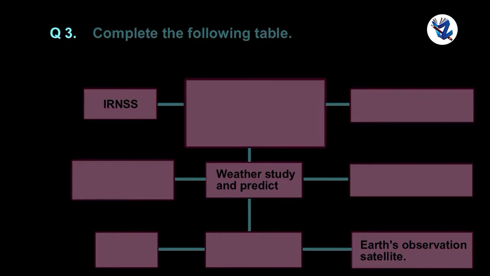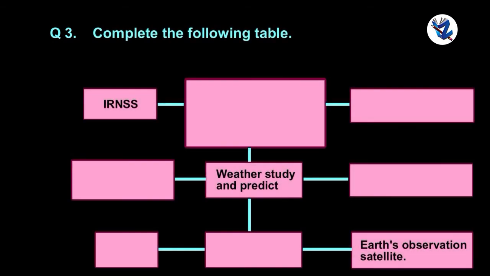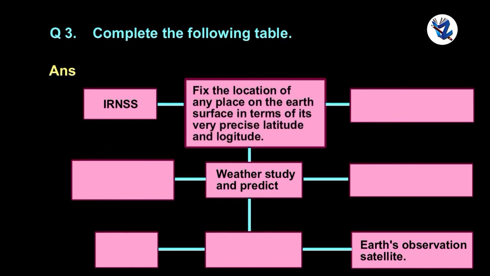Question 3. Complete the following table. The answer: IRNSS fixes the location of any place on the Earth's surface in terms of its very precise latitude and longitude. Type of satellite: navigational satellite.